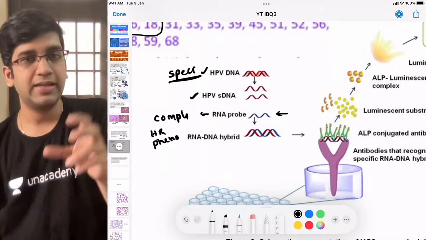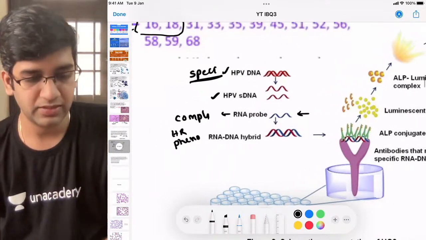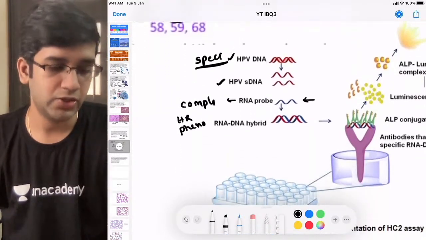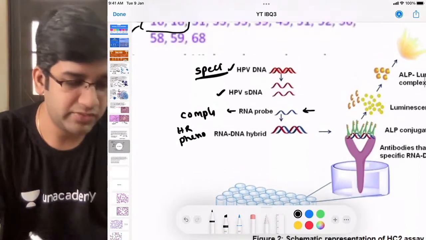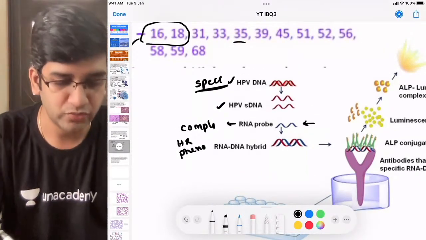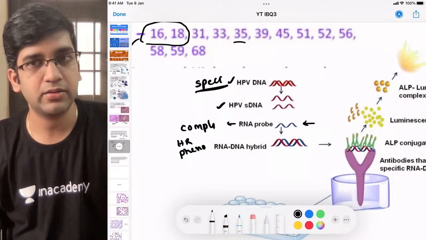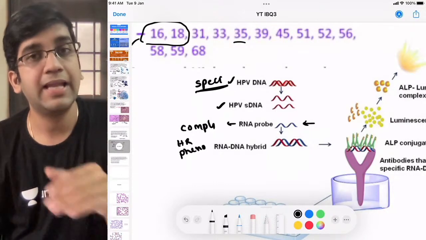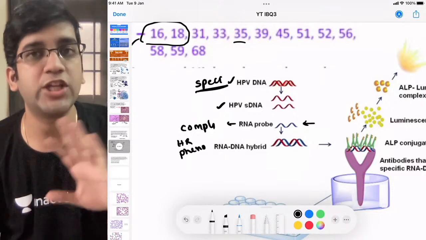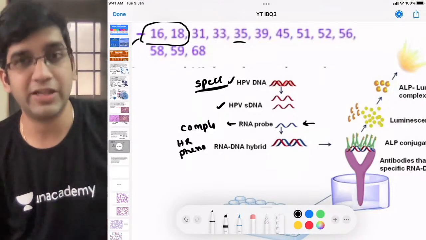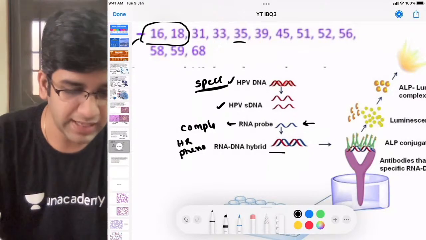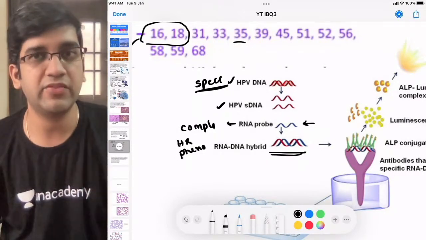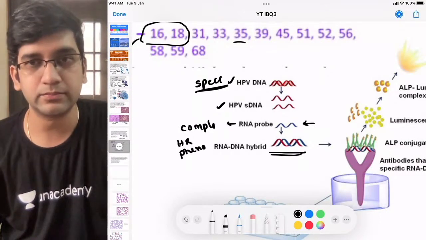So this RNA probe is not only one. This RNA probe will be matching all the high risk phenotypes here, right? So let's say that this patient has HPV 35. Will the RNA probe bind to the HPV 35 DNA? It will. So whatever phenotype it may be, it will. Let's assume that the patient has no HPV infection or has HPV 6 or 11. Will the RNA probe bind and will it form a hybrid? HPV 6 or 11 in the patient, or no HPV in the patient? Will the RNA probe bind?